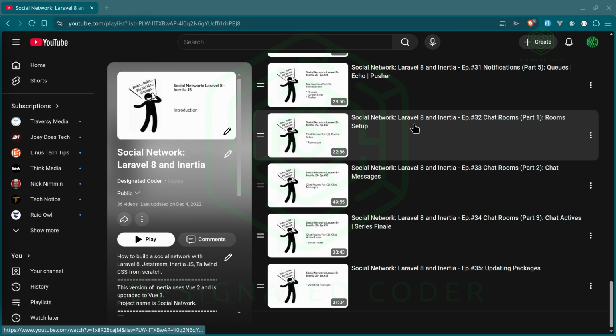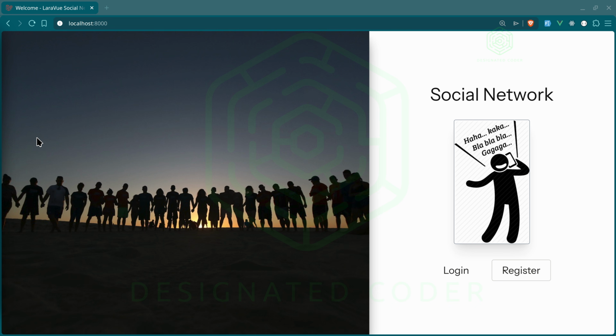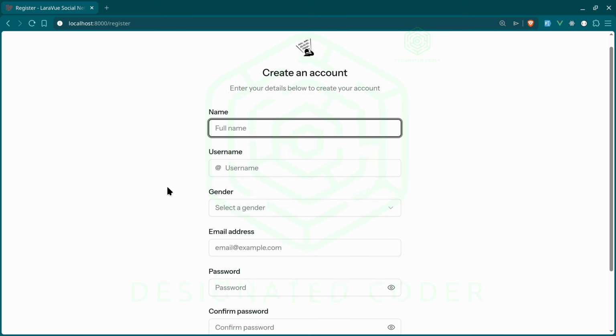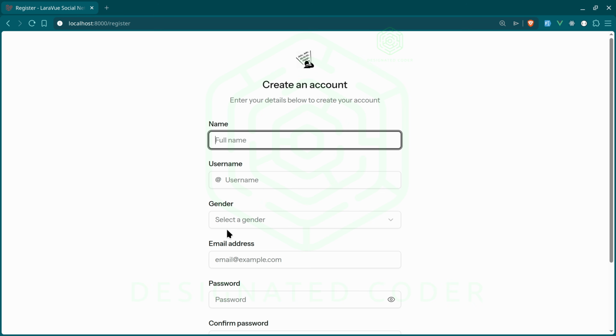So that's pretty much it. Let's open up the project so we can get a brief look at what we have. Now, again, I have used some things, and there's some things that we can add too. I'm kind of feeling like maybe I want to have a count of the users, the active users, or have a live count of that. We'll see how it goes. If you guys are interested in that, let me know. But we can go ahead and register a user. And as you can see here, the fields are the name, username, gender.